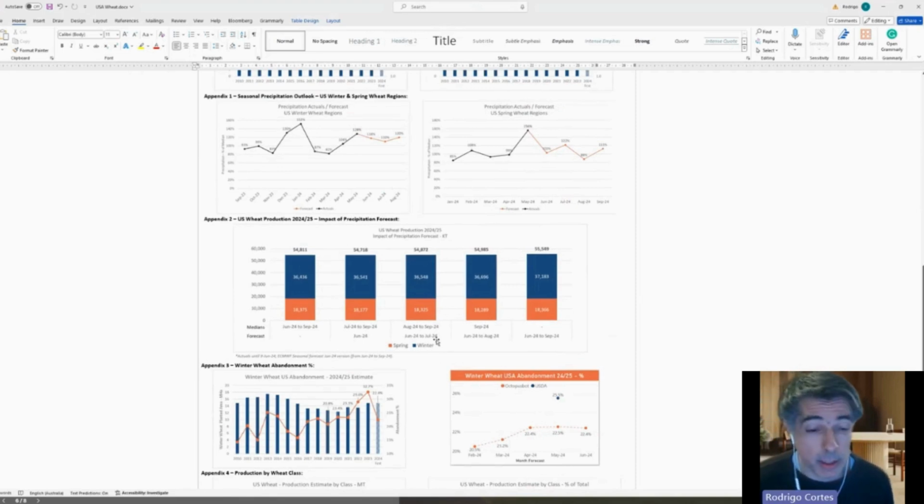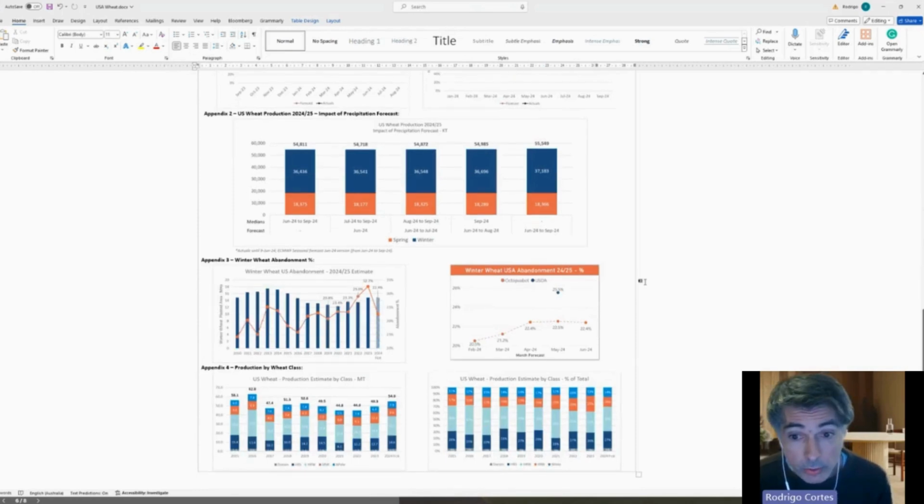And if we do a sensitivity analysis, if you just want to use the medians and don't use the seasonal forecast, we get something between 54.8 and 55.5. So that's kind of the range of production that we're obtaining, unless they change the planted areas at the end of the month. We don't see many changes in this crop, and it's probably much better than the last 2 years. Okay.